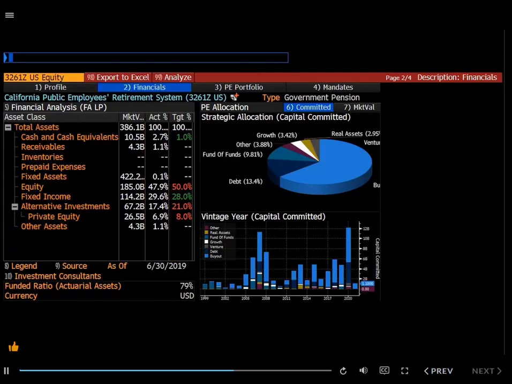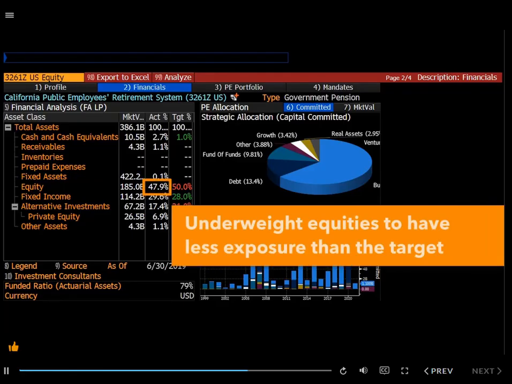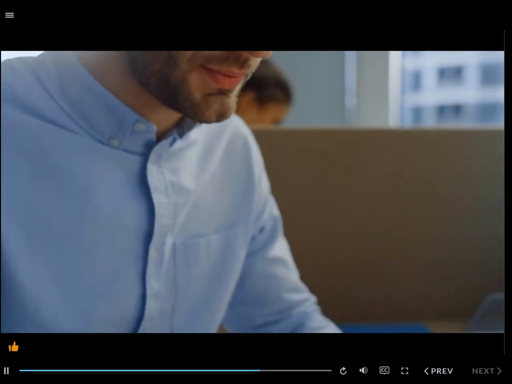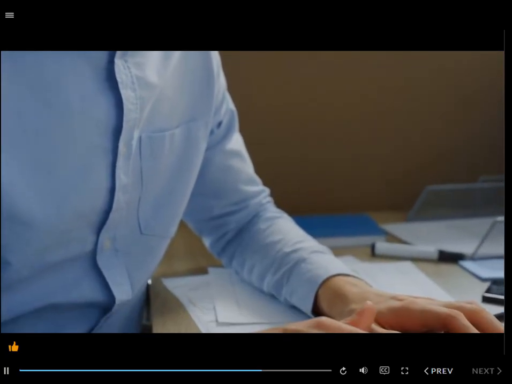So let's take a look at equities, for example. Here, the overall fund has a target of close to 50%, but currently they're only investing at the 48% range. So the portfolio manager of the equity group, and for a fund this size, there's probably many different subgroups on the equity team, are underweight equities because they tactically decided they wanted less exposure than the guideline or the target. This is a common occurrence where the actual manager of the various asset classes has the ability, within some degree, to use judgment to generate excess return.